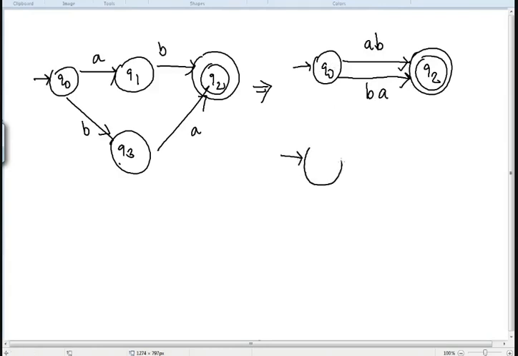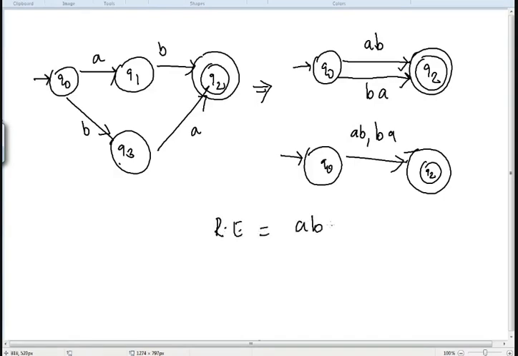Now when I further simplify this, I can write this as Q0 and this is Q2 state, AB, comma, BA, where comma indicates OR. As we know, comma indicates OR. So the regular expression will be AB or BA. So this is how you're going to eliminate the states. Let's come to one more problem.